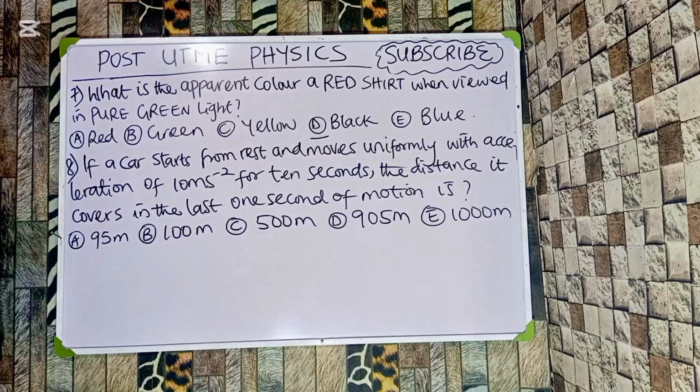Question 8. If a car starts from rest and moves uniformly with acceleration of 10 meters per second squared for 10 seconds, the distance it covers in the last 1 second of motion is what? We have the following options. So now we're going to look at what the statement said.